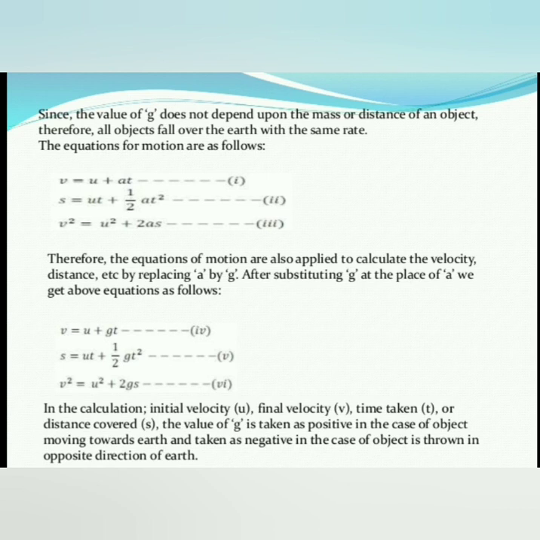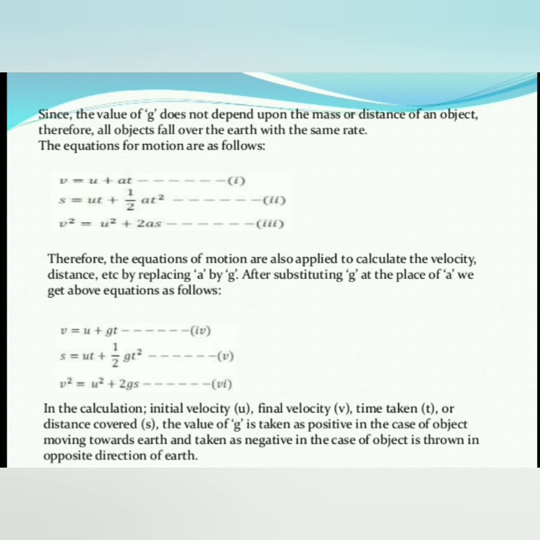And v square is equal to u square plus 2gs. So this is the substitution, replacing a with small g.